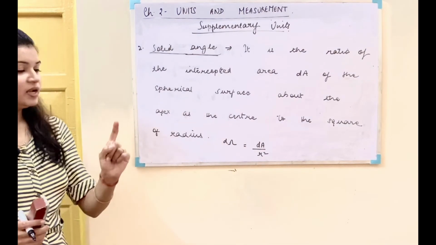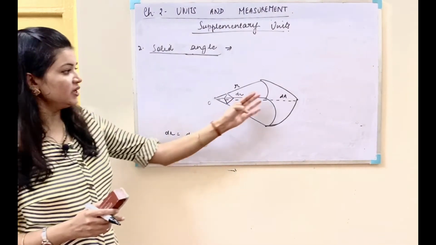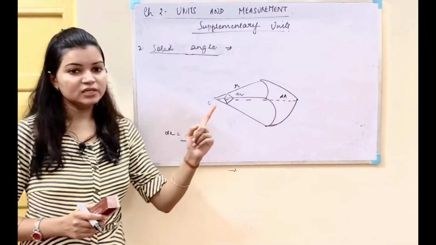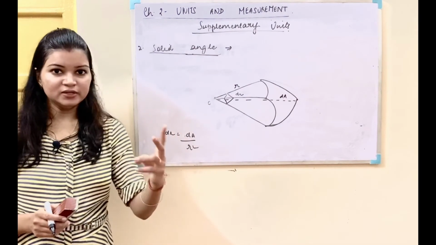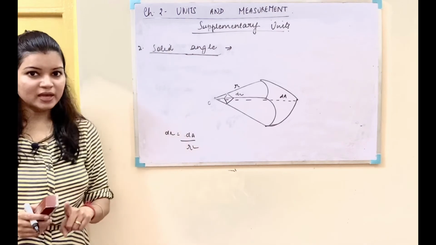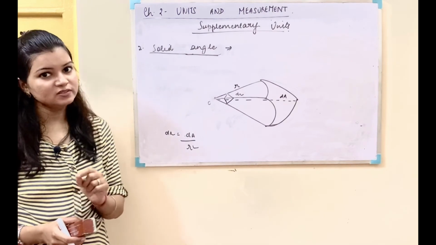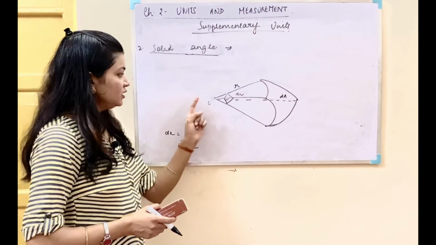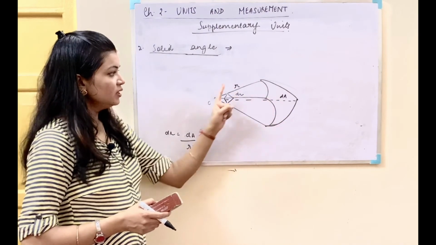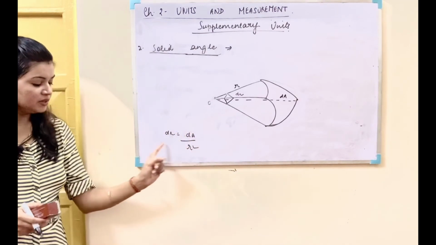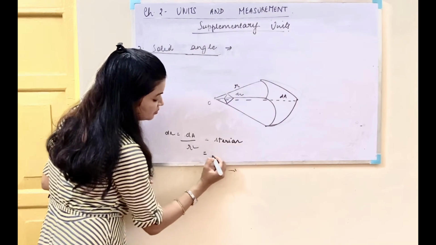I'll just draw a figure and it will make things a little easier. So students, here we have an area like this. Whenever we talk about the solid angle, it means that we are talking in 3 dimensions. Plane angle is basically in 2 dimensions without using the third dimension, and when we talk about the solid angle, we take all 3 dimensions into consideration, that is x, y and z. So we have d omega, the solid angle, equal to dA, which is the area over here, upon radius squared. So d omega is equal to dA upon r square. The unit will be steradian and the symbol will be sr.